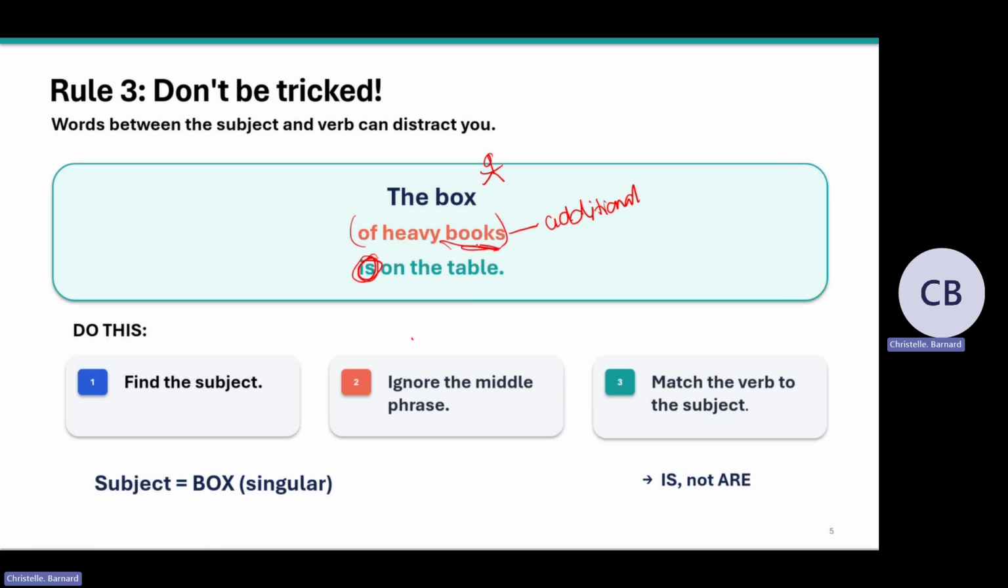You're not going to look at books, right? The focus is not on books. The focus is on the box. It is the box that we put on the table, not the books. The books is just information. It tells you more about what is in the box. So the focus is not on books. The focus is on box.